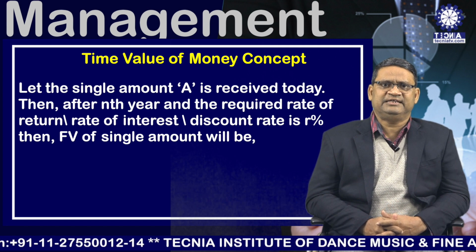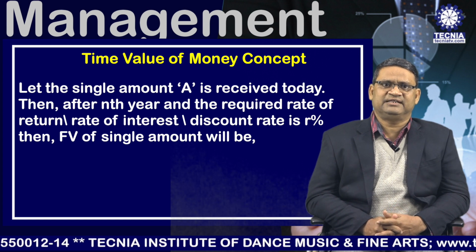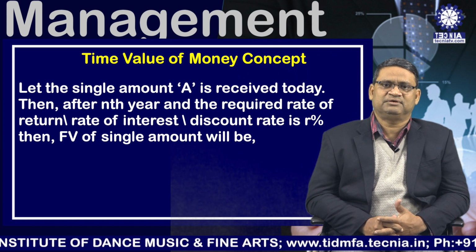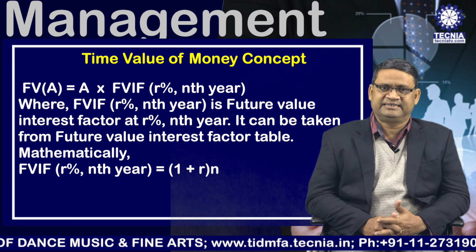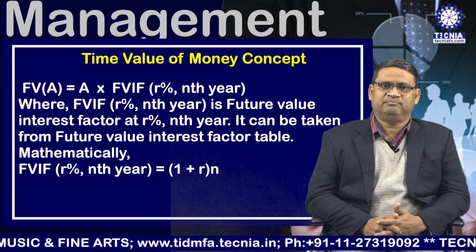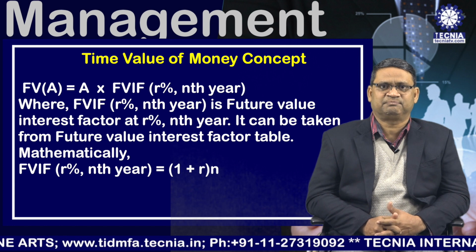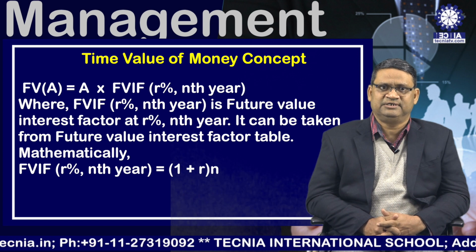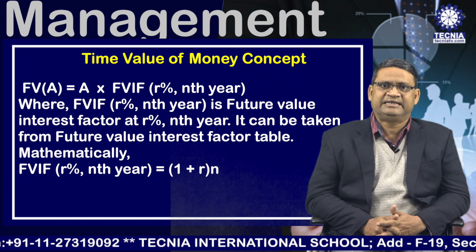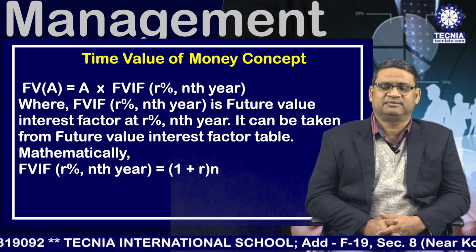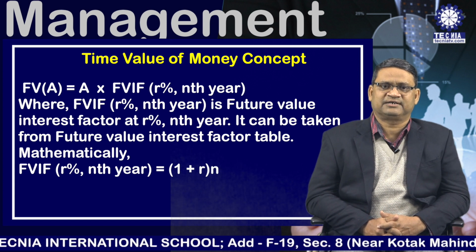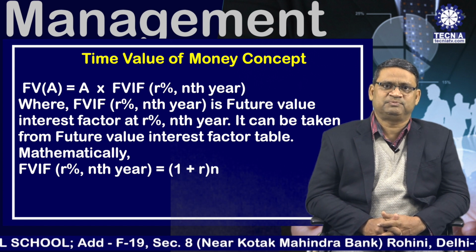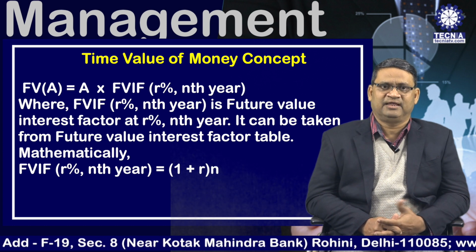Let the single amount A be received today, then after nth year and the required rate of return is R%, the future value of single amount A is equal to A multiplied by FVIF R% nth year, where FVIF R% nth year is the future value interest factor at R% nth year. It can be taken from the future value interest factor table. Mathematically, future value interest factor R% nth year is equal to (1 plus R) to the power n. This can be explained through a suitable illustration like this.